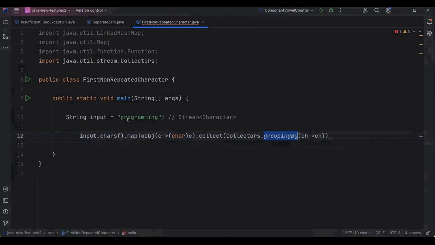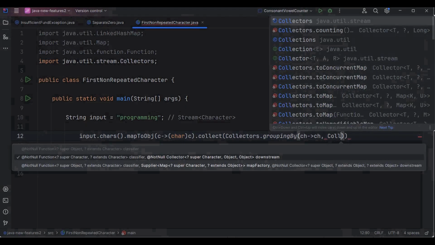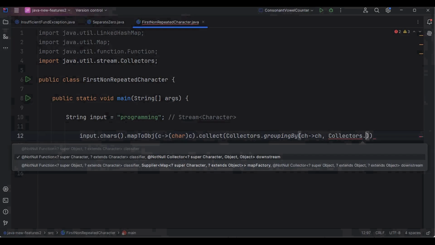Now this groupingBy method is responsible for grouping all P together and placing them into one bucket. It will group all R together and put them into another bucket. It will group all O together and put them into another bucket, and so on. And once grouping is done, we need to count how many elements are present in each and every bucket. And for that, I'm going to pass the counting method as a second parameter inside this groupingBy method. And the counting method is also present inside the Collectors class. So to call the counting method, first I have to write Collectors here, and on this Collectors we'll call the counting method.